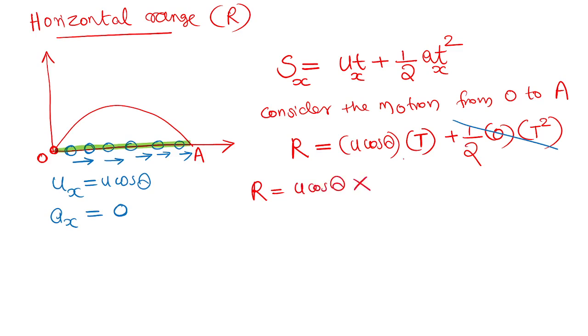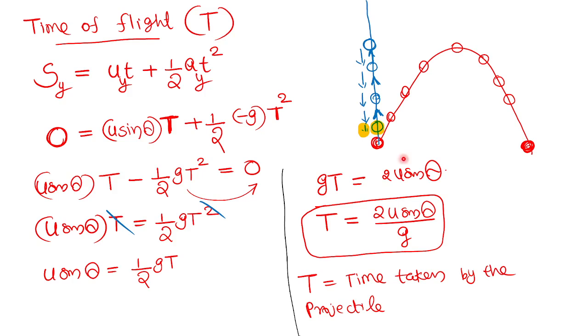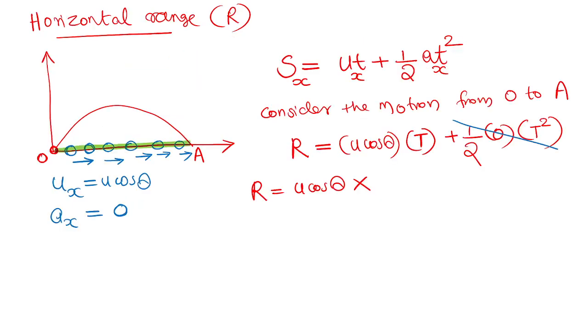What is that time of flight? Time of flight is 2u sin theta by g. I have already derived that formula. Some mathematics is required, which you will learn in trigonometry. Don't worry, there is one mathematical formula in trigonometry that I will use. If you have not studied trigonometry, you just memorize it.